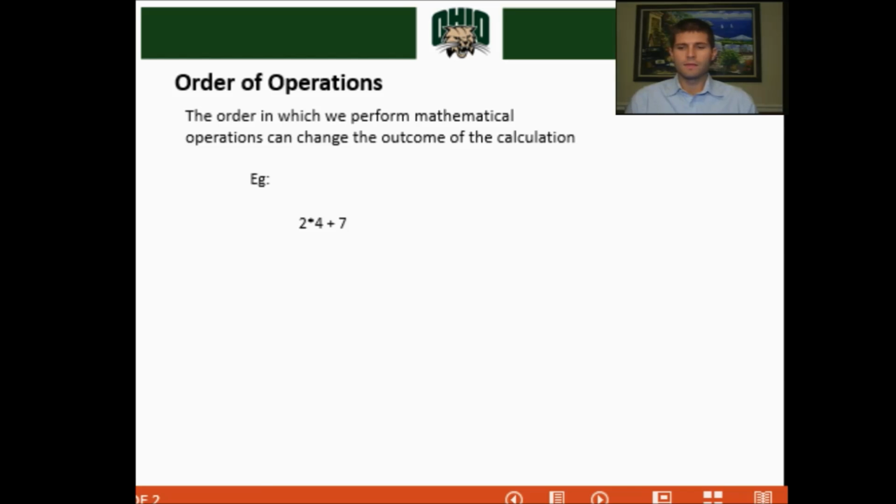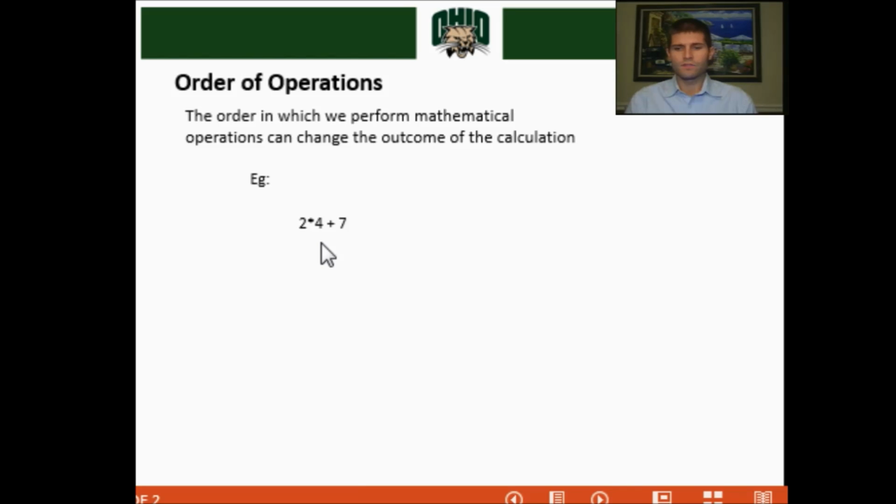Now, some of you are going to say, well, this is really easy. We can figure out the answer. We can just plug it into a calculator. Now, your calculator is only as smart as the person who's putting the numbers in. So if you're not telling the calculator correctly how to solve the problem, it will give you an incorrect answer. So let's see how we can do this. We can actually solve this problem in two different ways. One way is going to be correct and the other way is not.